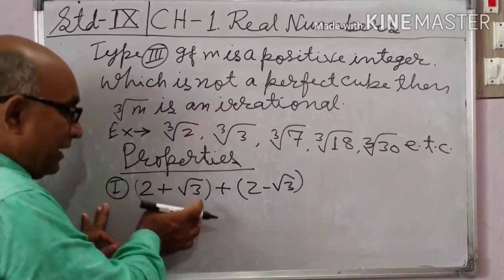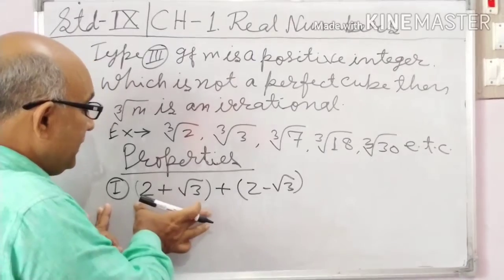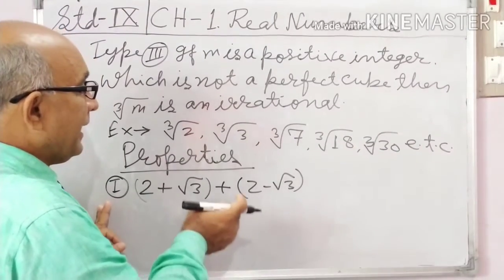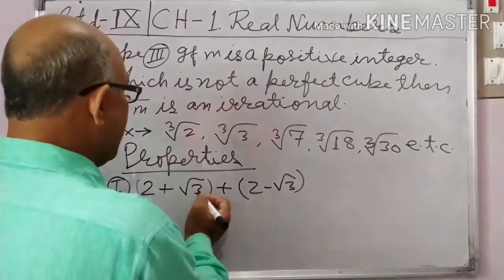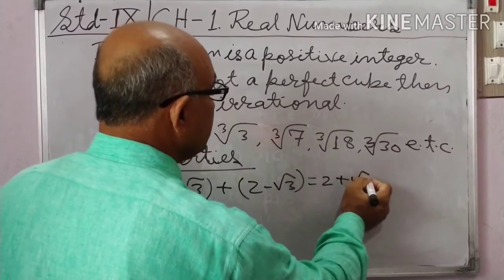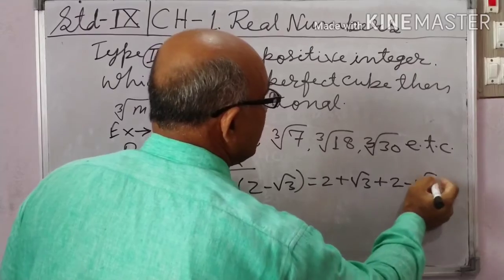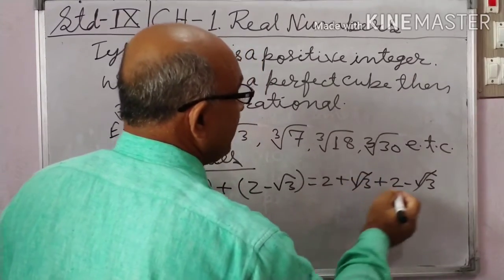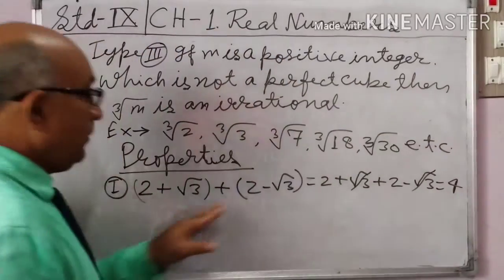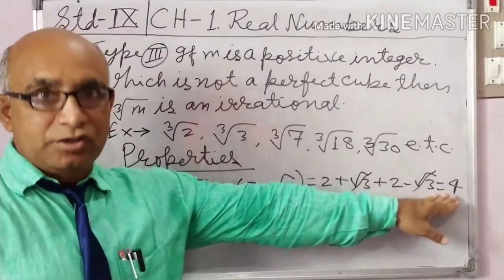Adding, 2 plus root 3 plus 2 minus root 3: root 3 and minus root 3 cancel, equal to 2 plus 2, which is 4. So the sum of two irrational numbers is a rational number here.